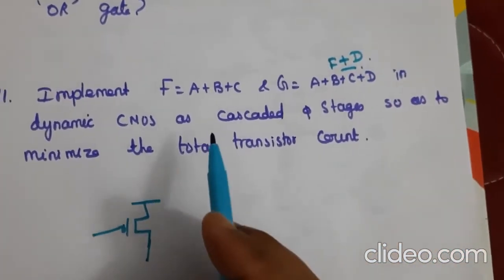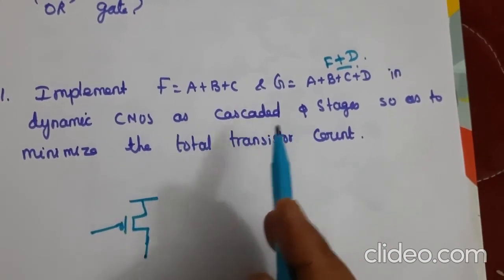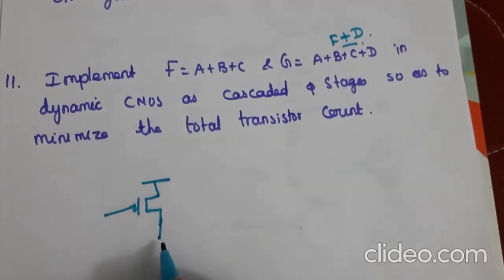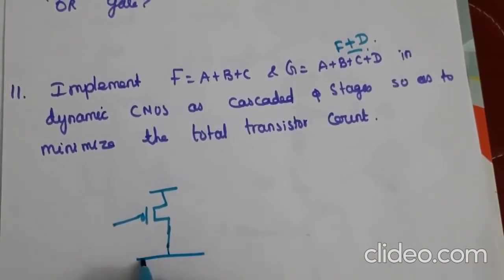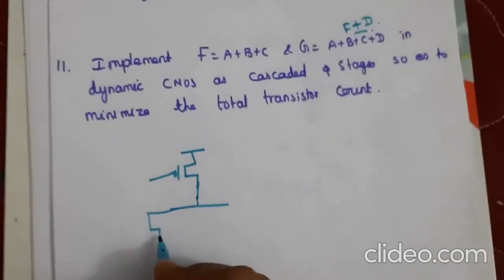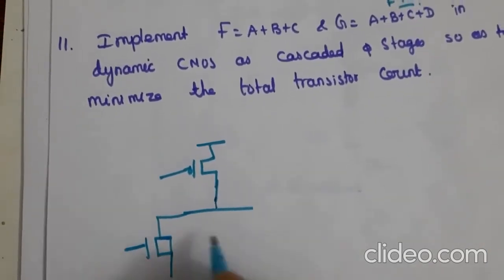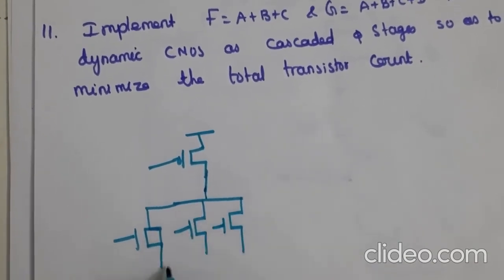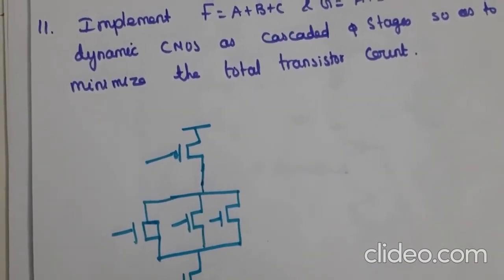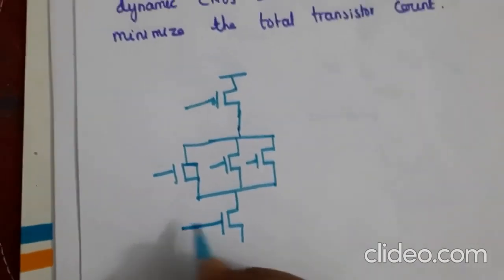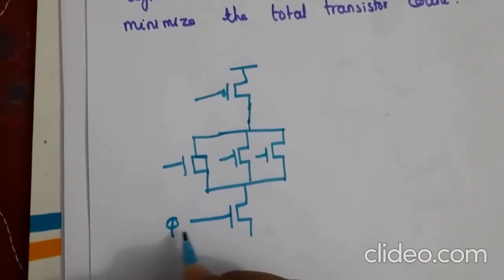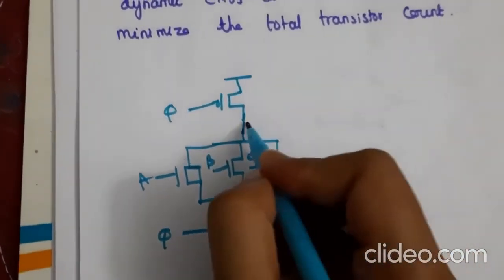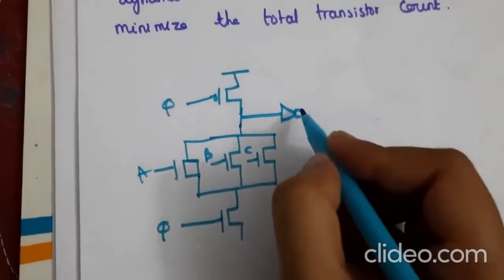So first we realize the F, then cascade that F value to G, we can minimize the total transistor count. So first this is the adder circuit, so we use parallel connection of A, B and C, and this is the evaluate transistor, and the clock is given here, and this is the same clock given here also, and this is A, B, C, and this is the inverter.